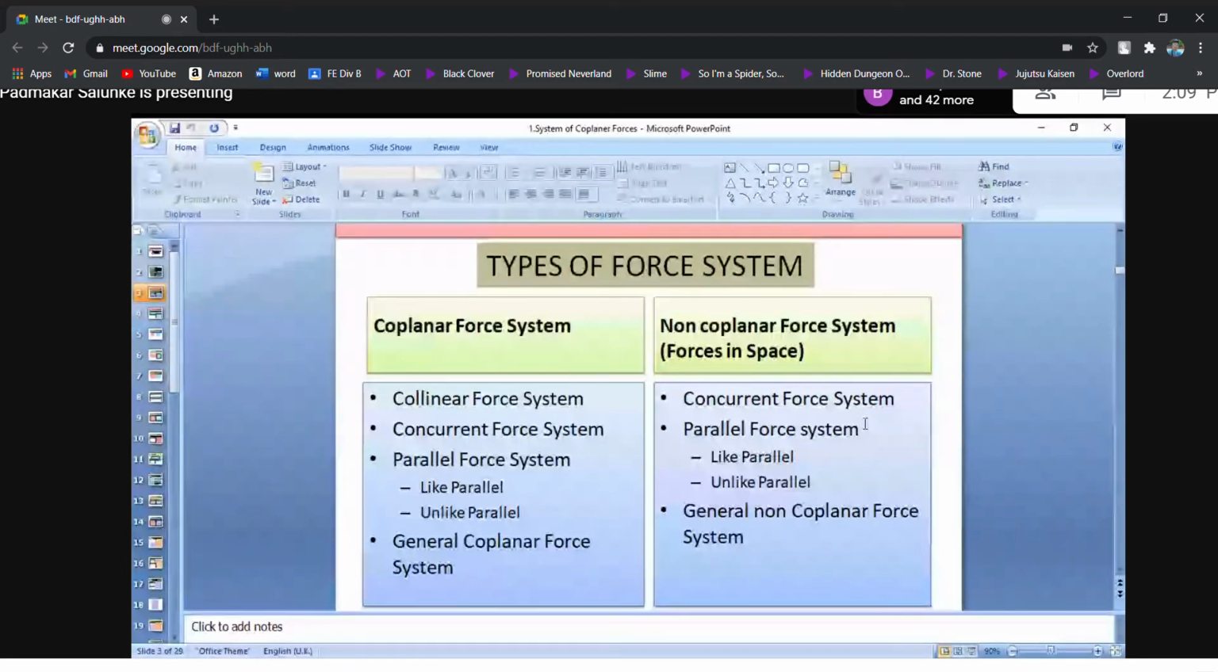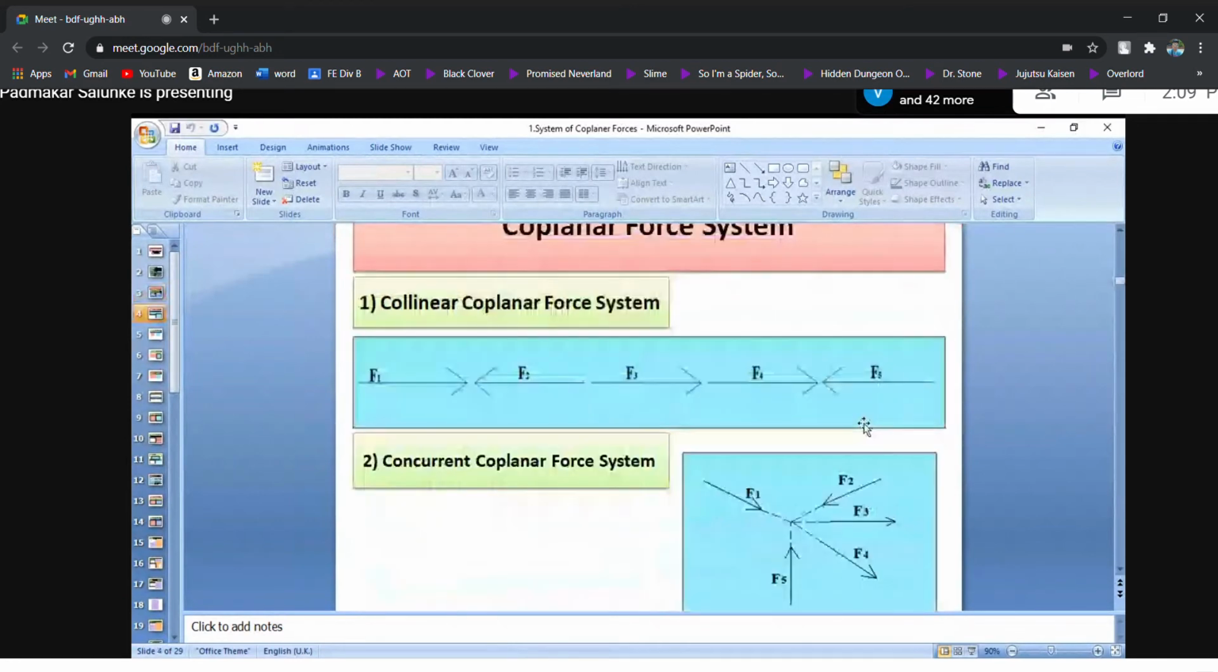Concurrent is coming in two types, coplanar as well as non-coplanar, because on the day I told. So, what are these cases related to that? Collinear coplanar force system. So, these are all forces lying along a single line, F1, F2, F3, F4, F5. The line along which a force acts is called its line of action. So the lines of action of all forces are matching one another. So this is your collinear coplanar force system.